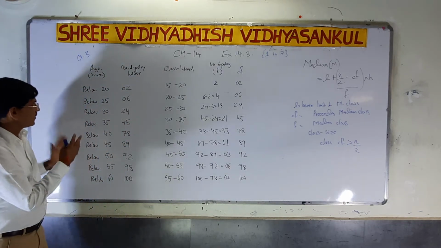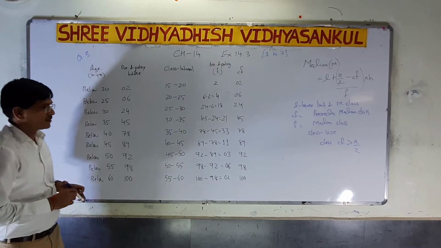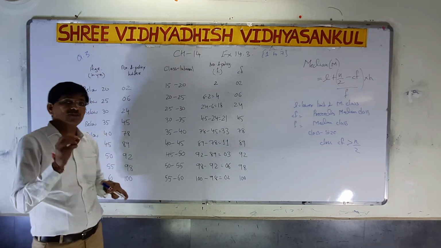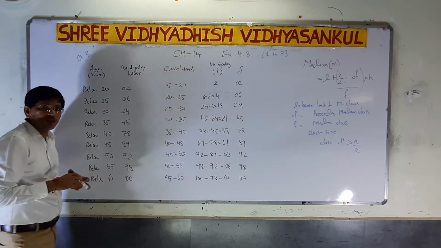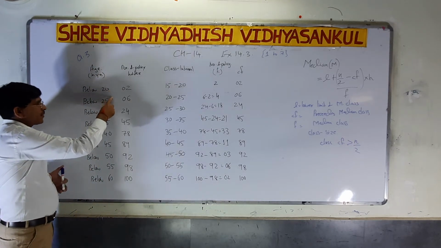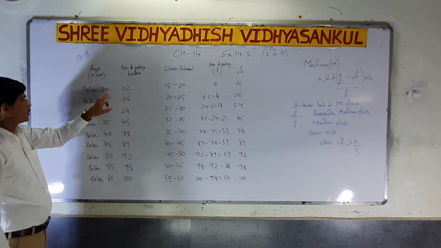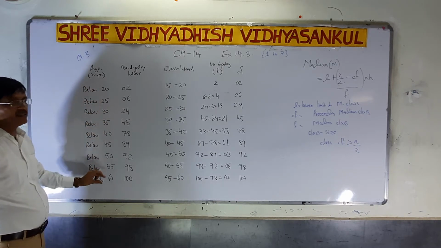So what is the first target when such types of sums are there? We want to make them into class intervals. Always class intervals. If you look properly, below 20, below 25, below 30, there is a difference of 5. So the class size is 5.